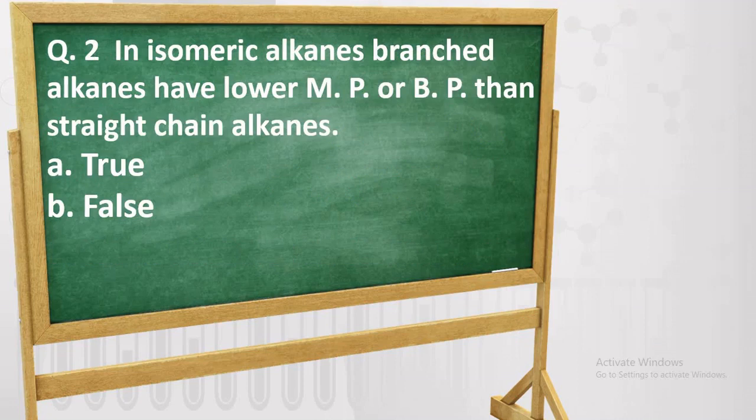Let us see the next question. In isomeric alkanes, branched alkanes have lower melting point or boiling point than straight chain alkanes. So this question is for the isomeric alkanes. If you consider the isomeric alkanes, branched alkanes have lower melting point or boiling point. So this statement is true.